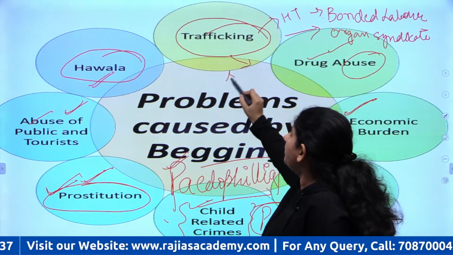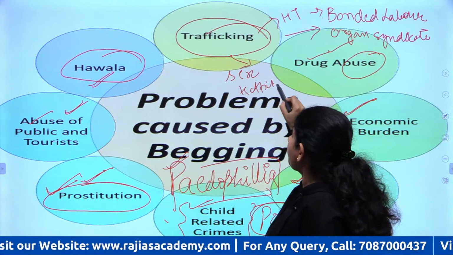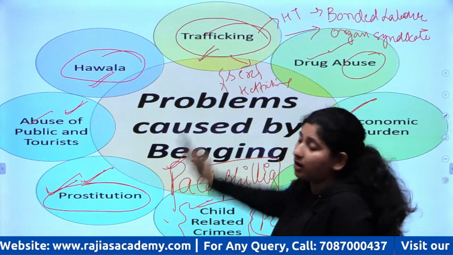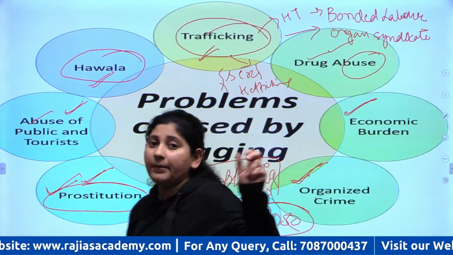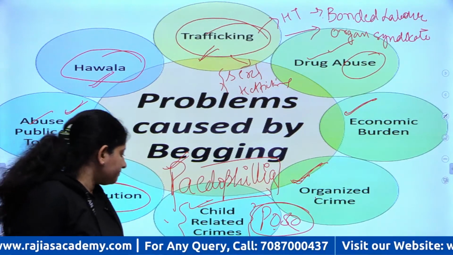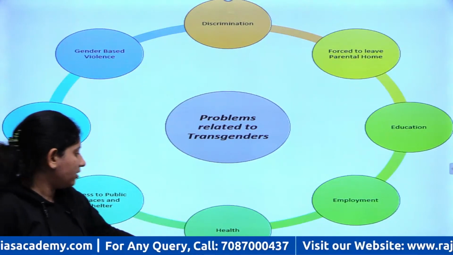And then they become a part of sex trafficking as well. So this is how begging results in all these problems, and the people hence suffer, right?